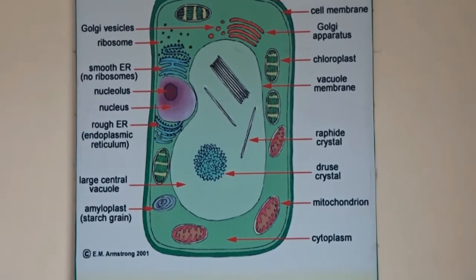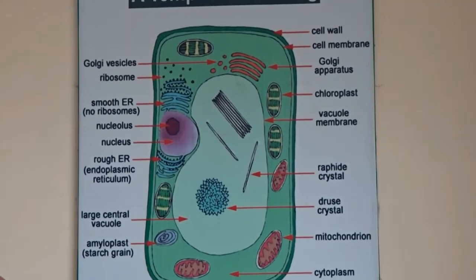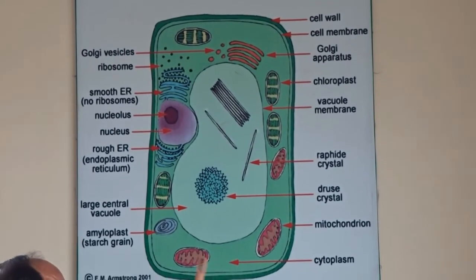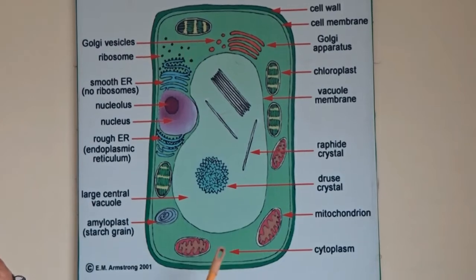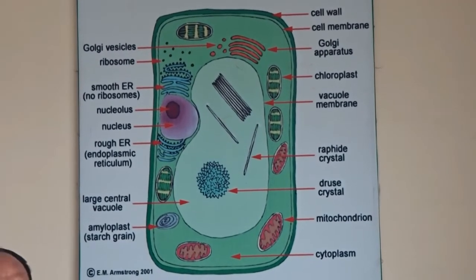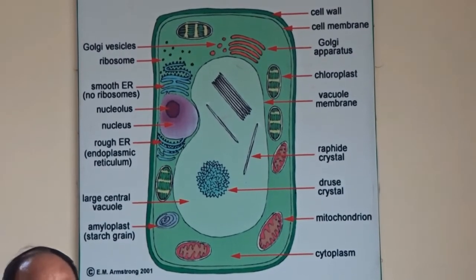Now, a very important thing I want to discuss is that a cell has a number of cell organelles which perform vital activities.